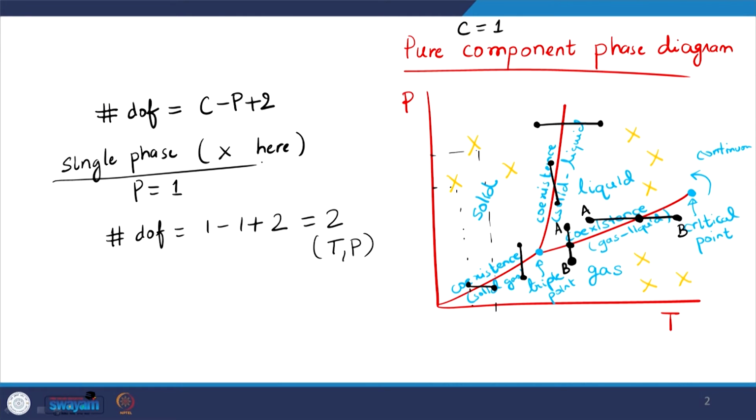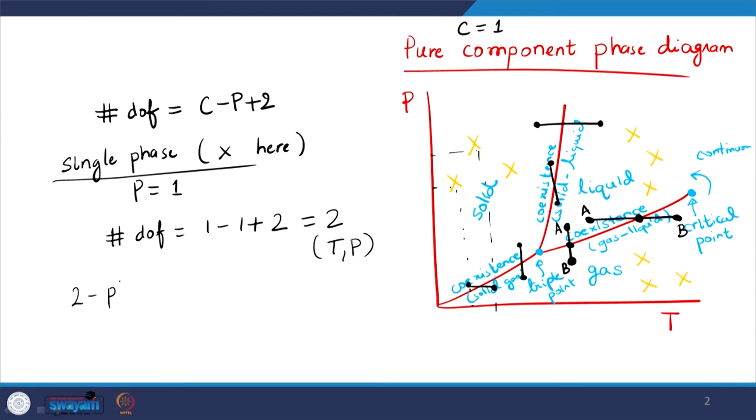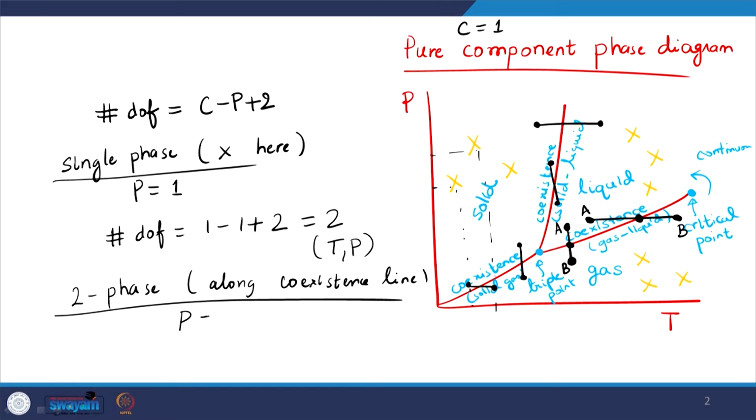Now, let us look at the cases when I am along the coexistence line, except that particular triple point. We will come to that in a minute. So, let us say I am in a two phase regime, that is, along the coexistence line. Now, if I am there, then P is equal to 2. So, the number of DOF is equal to 1 minus 2 plus 2, and that is equal to 1. That means we have only one variable under control.